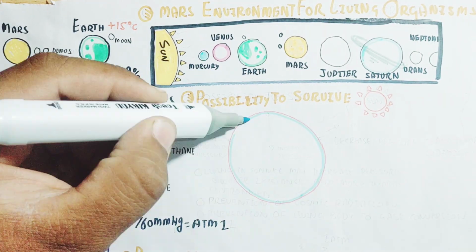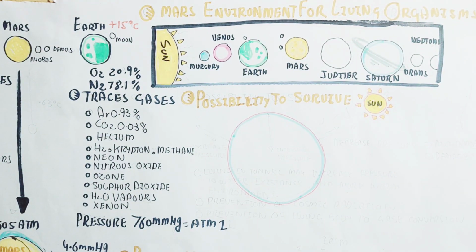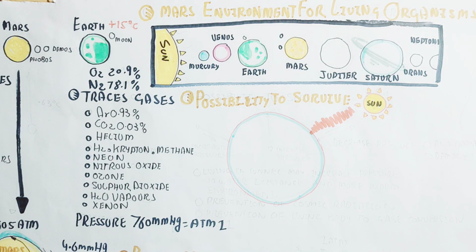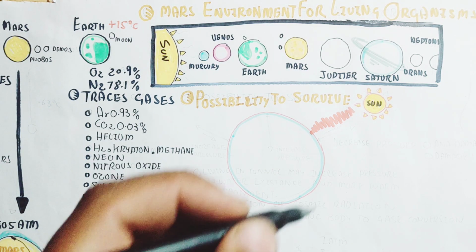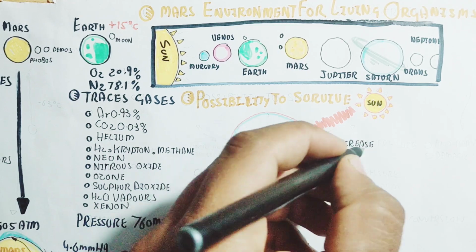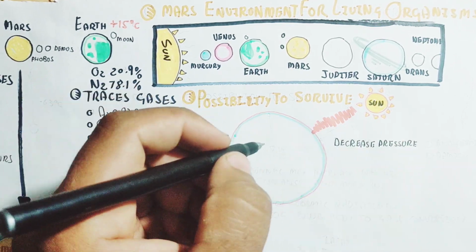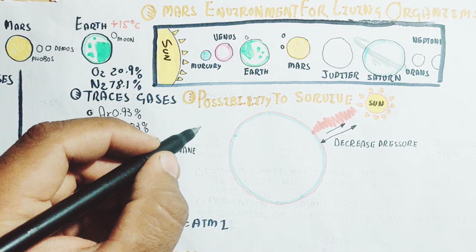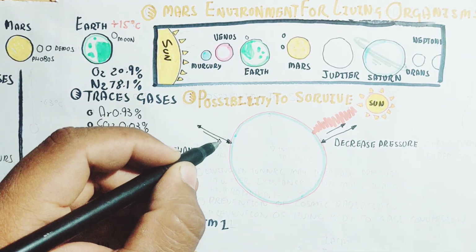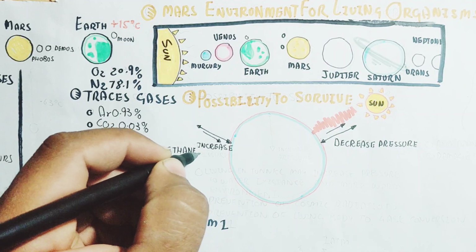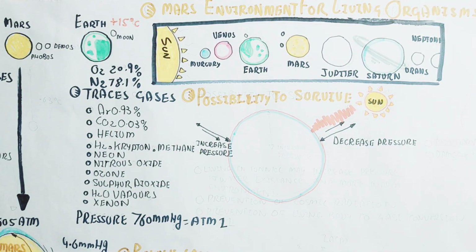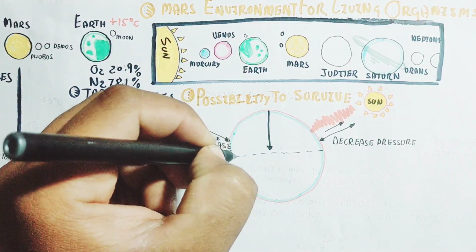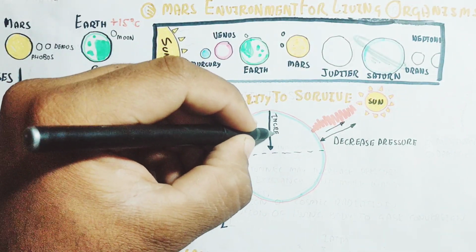Mostly carbon dioxide and water are in the form of ice in the polar region of Mars, while UV radiation can pass through the thin atmosphere of Mars, which has no ozone layer, which is important for filtering UV radiation. Moving away from Mars decreases the pressure, while moving inside in the form of a tunnel, the atmospheric pressure will increase.